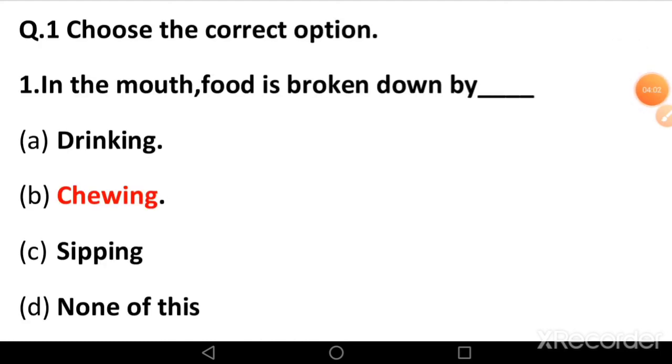Now let's understand, choose the correct option. First, in the mouth, food is broken down by dash. The process of digestion starts in the mouth, and here food is broken down by biting and chewing the food. So here answer is chewing.